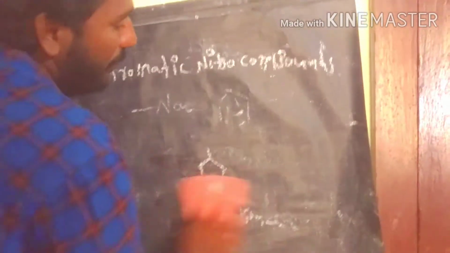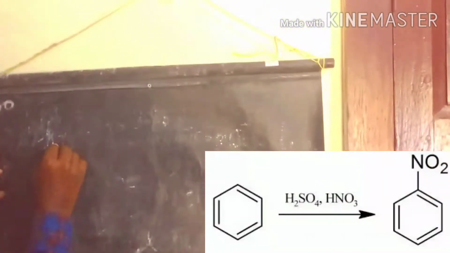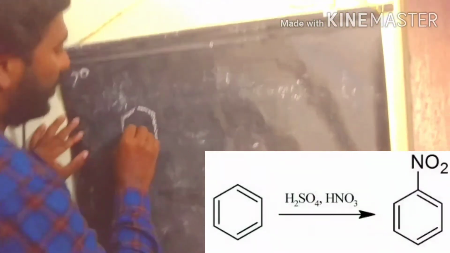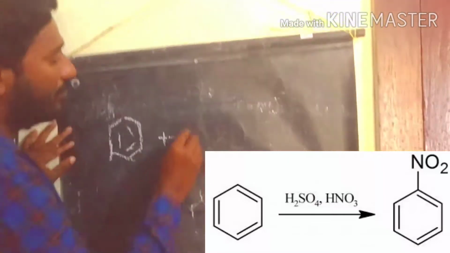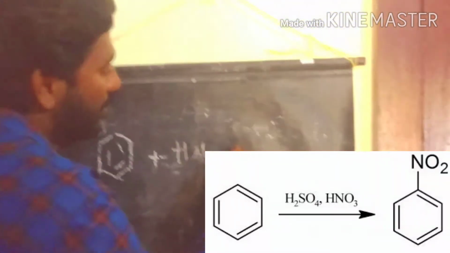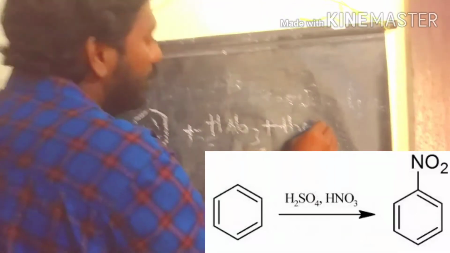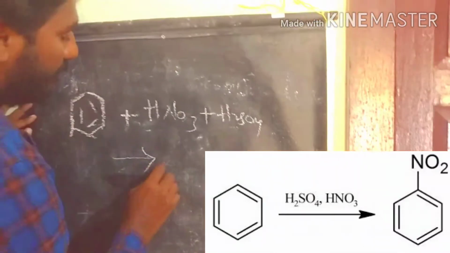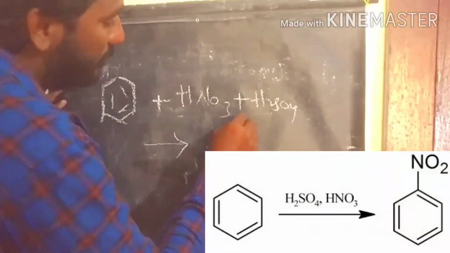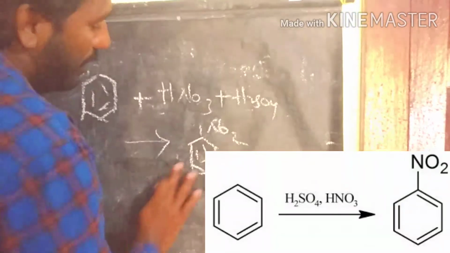Now we prepare the aromatic nitro compounds, starting with benzene. This is a very simple, very famous electrophilic addition on benzene. The reactant we are using is nitric acid in the presence of H2SO4 to prepare nitrobenzene.